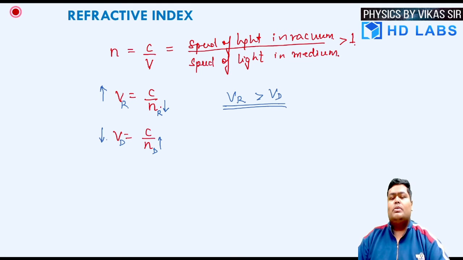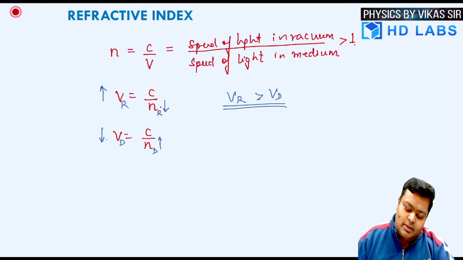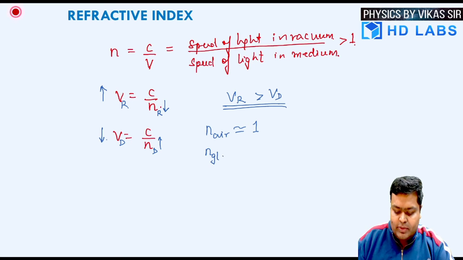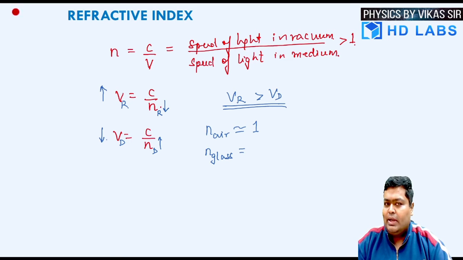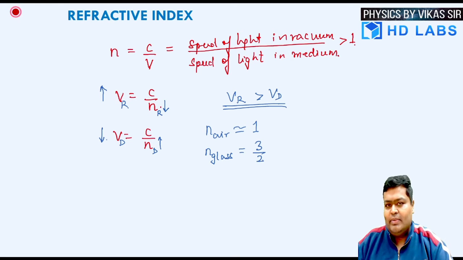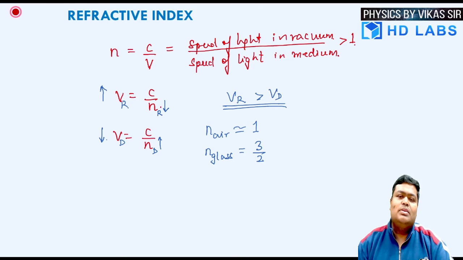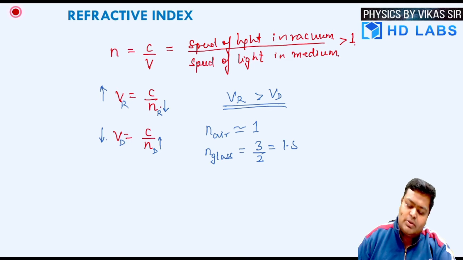Now let's look at some examples of the practical conditions we encounter. When we talk about air or vacuum, we consider the refractive index to be 1. If I consider the case of glass with respect to air, since the refractive index of air is 1, the refractive index of glass with respect to air becomes 3 by 2 as a standard. Otherwise, we have to look into the problem. Sometimes the value might be given as root 3, or maybe 1.73 or 1.7. It depends upon the composition of that particular glass.